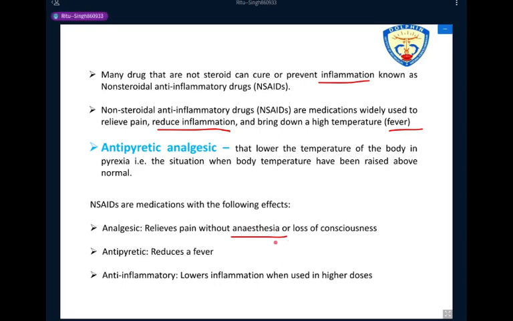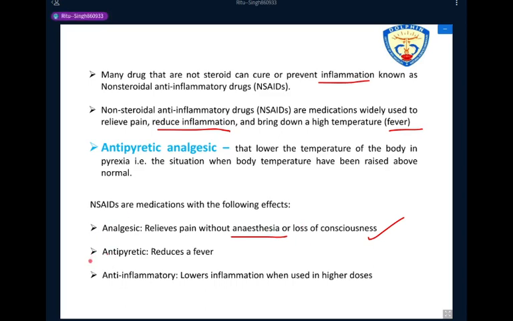What is anesthesia? Loss of sensation. Right, anesthesia means loss of sensation. So the analgesic effect is relief of pain without anesthesia or loss of consciousness. They reduce pain without loss of consciousness, because anesthesia removes pain with loss of consciousness.